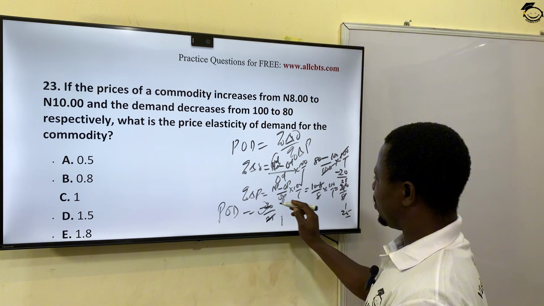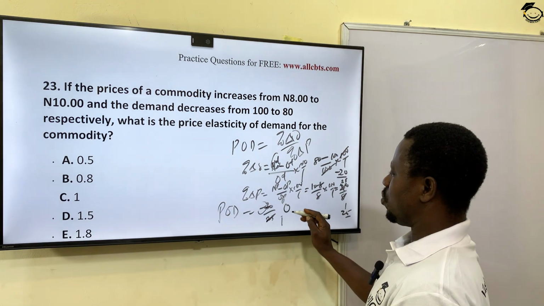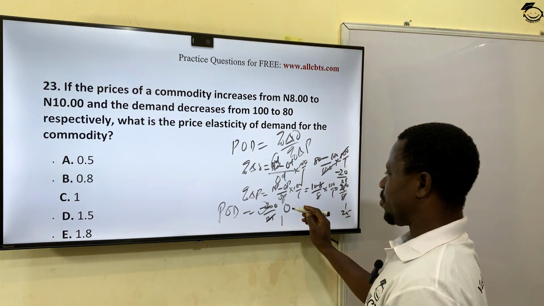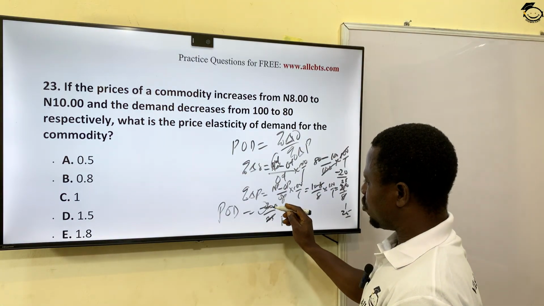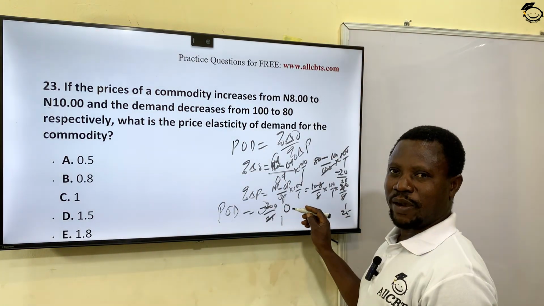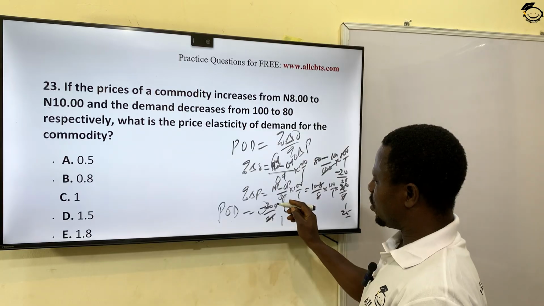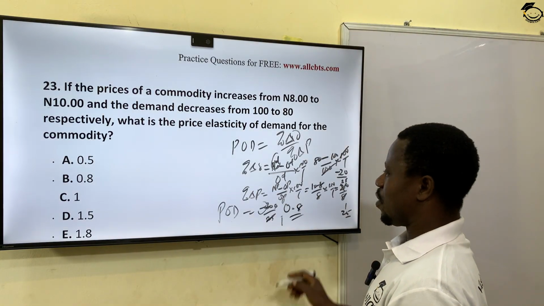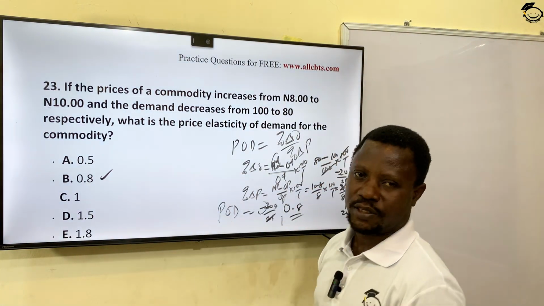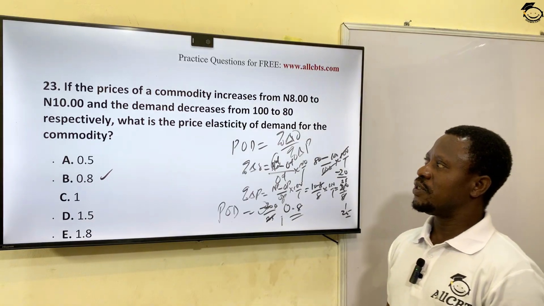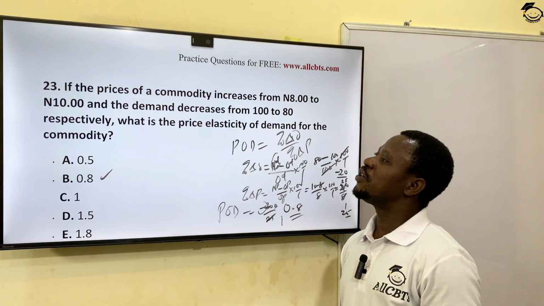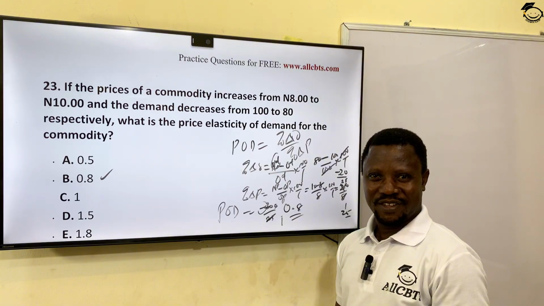Okay? So 25 here, 1. 25 in 20, 0. What do we do? We add 0 and add a decimal point. The 0 we added here to make it 200, make what? Decimal point there. So 25 in what? 200, that is 8. So our correct answer is 0.8. B is the price elasticity of demand for this particular product.